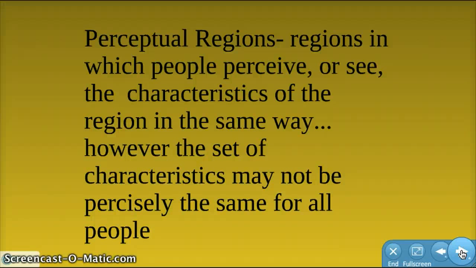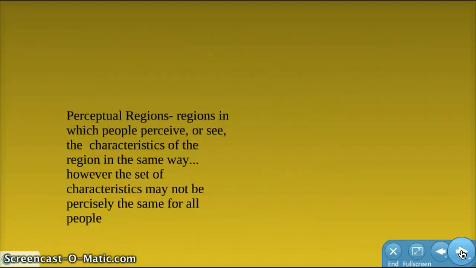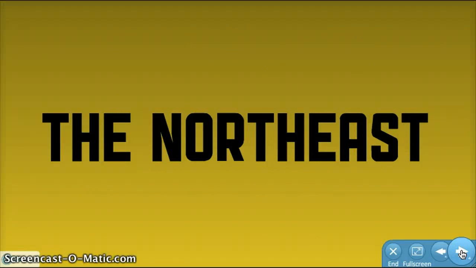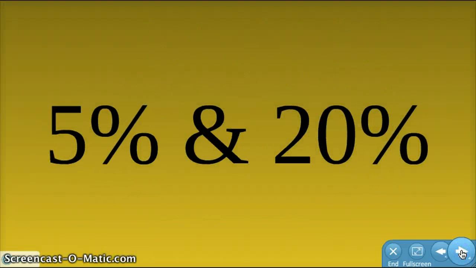This was the region theme, and with every theme we had one overlying question, and the one for this theme was how are places similar or different? The first region we're going to look at today is the Northeast. The Northeast covers 5% of the nation's land area, but 20% of the population resides in this area.